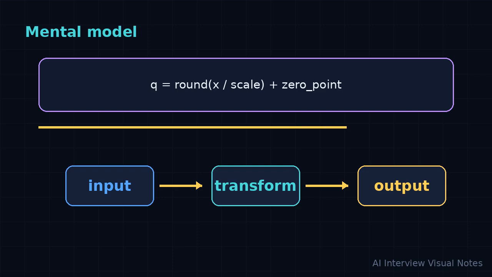This reconstructed x hat will not usually equal the original x exactly. The gap is quantization error. The whole engineering problem is choosing scales, 0 points, and sometimes clipping ranges so the error is small enough that model quality remains acceptable while memory and compute improve.